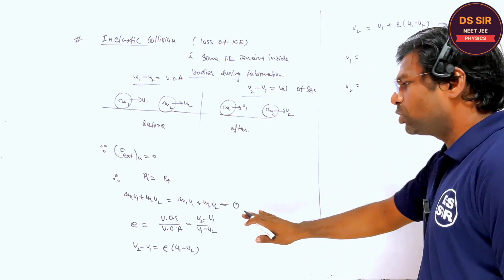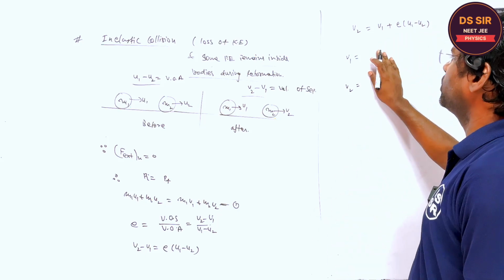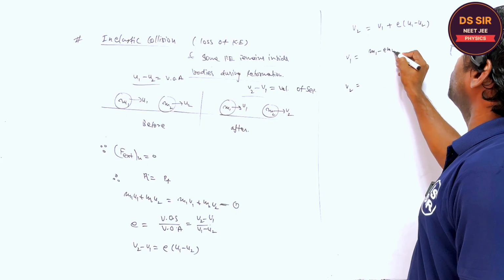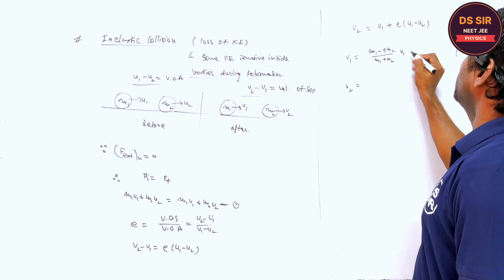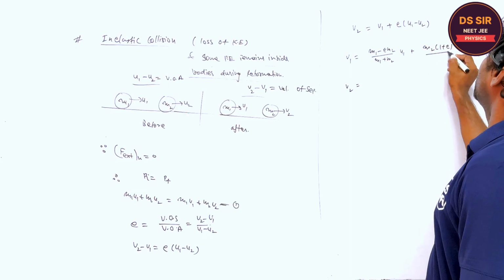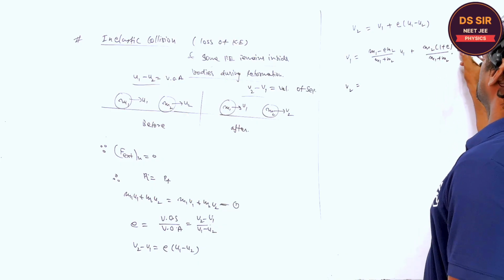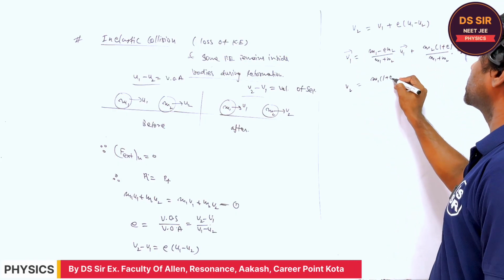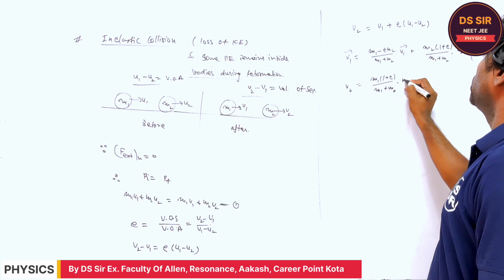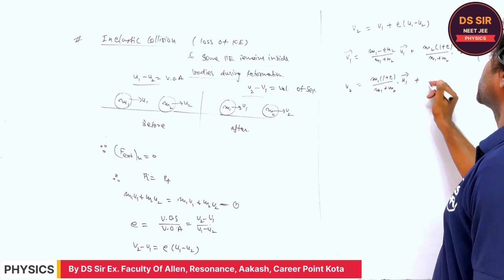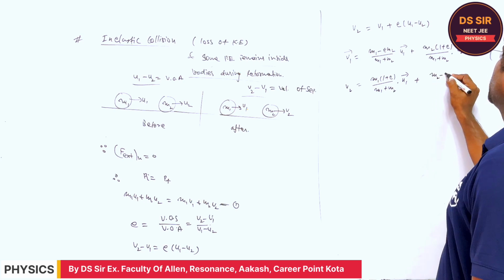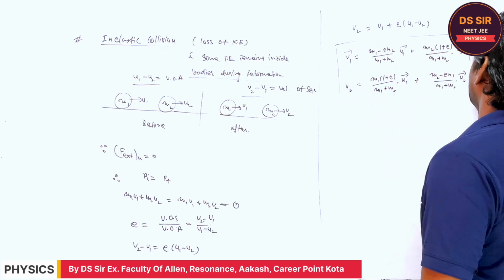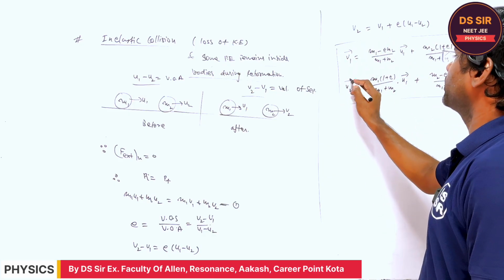Remember that I am not doing the big calculation; I am directly writing the formula. v1 is (m1 minus e m2) upon (m1 plus m2) into u1 vector, plus m2 (1 plus e) divided by (m1 plus m2) into u2 vector, and it is interchanged for v2: m1 (1 plus e) upon (m1 plus m2) into u1 vector, plus (m2 minus e m1) upon (m1 plus m2) into u2 vector. So these are the formulas for the final velocity in case of inelastic collision.